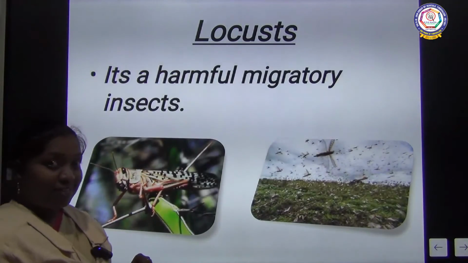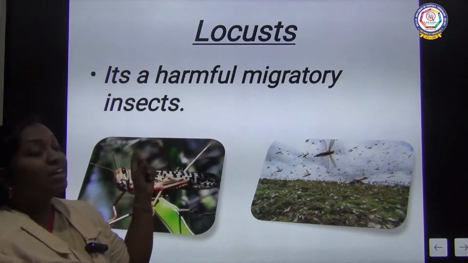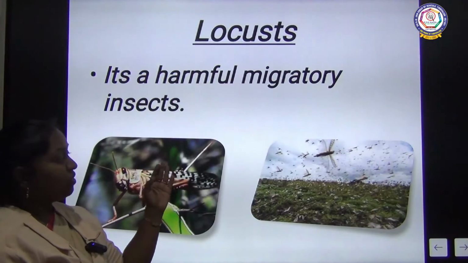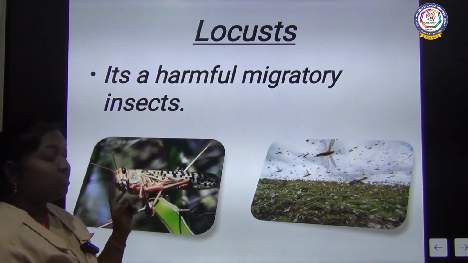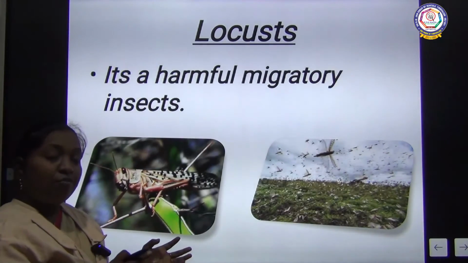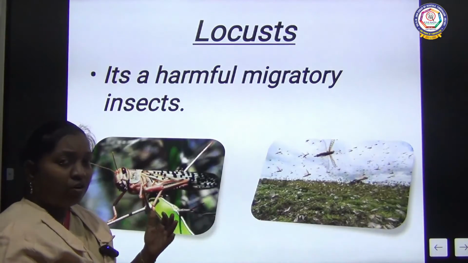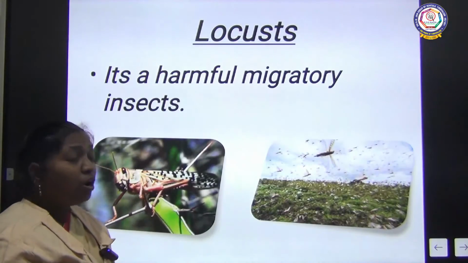Next, locust. You would have seen these. This is a harmful migratory insect. We have seen the birds, then fish, and now we are seeing the insects. Among these, the locust insects are so harmful. Why is it harmful? It can fly from one place to another place. That is why we can call this one of the migratory insects.